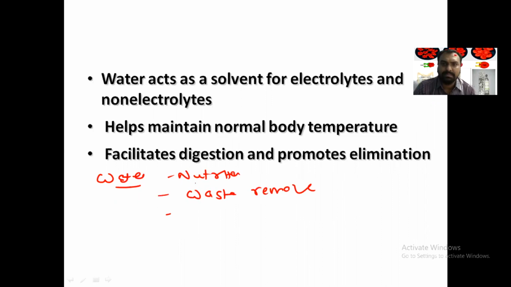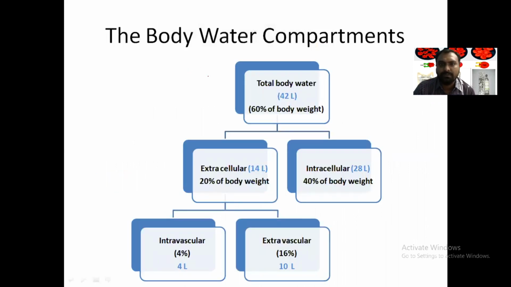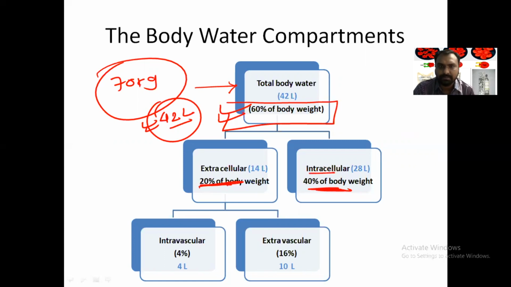It helps to maintain the body temperature and facilitates digestion, right? And it also acts as a lubricant. Now, total body water for a 70 kg person is around 60% of the body weight. If we calculate the 60%, it will be 42 liters. Out of this 42 liters, 20% is extracellular and 40% is intracellular. So within the cell, around 40%.